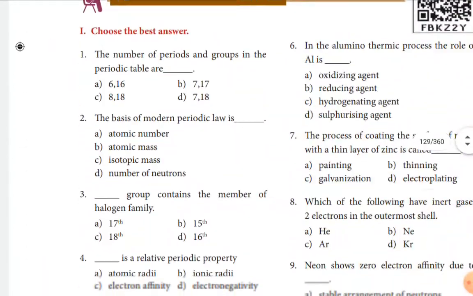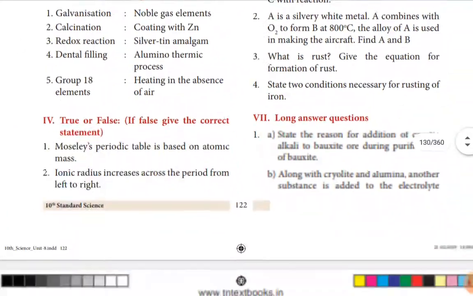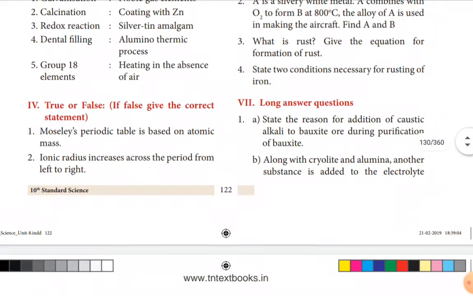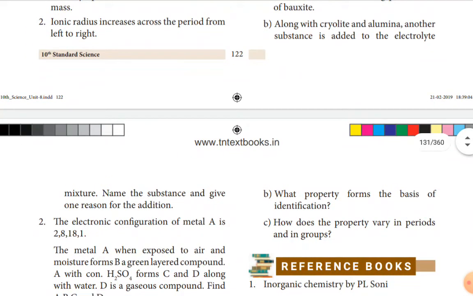When you move to page number 122, Roman letter 7: State the reason for addition of caustic alkali to bauxite ore during purification of bauxite. This is the first one. In the same question, second subdivision: along with the cryolite and alumina, another substance is added to the electrolyte mixture. Name the substance and give one reason for the addition.